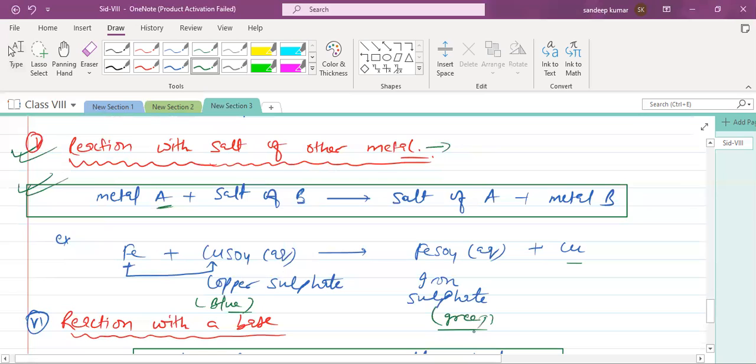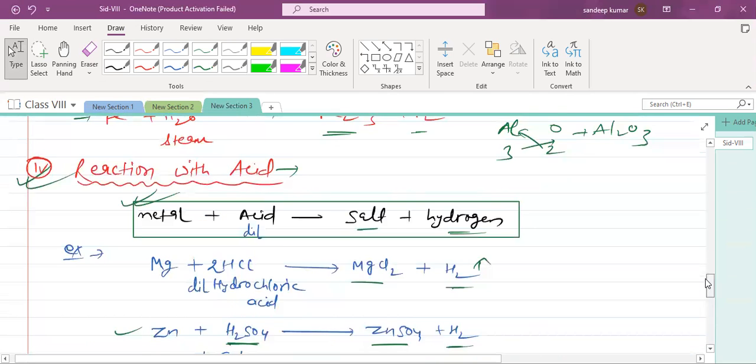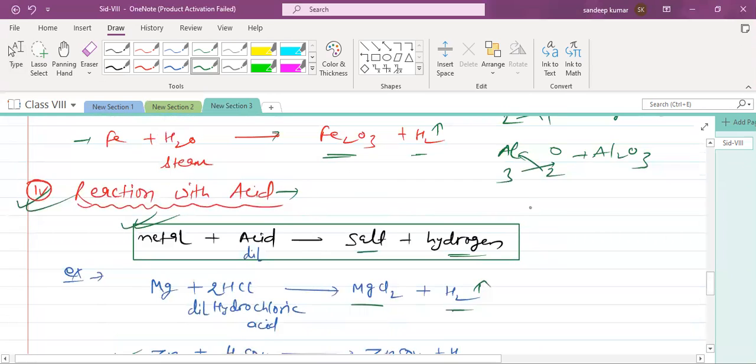So how will you come to know which one is more reactive, which one is less reactive? One reactivity series is there. Through that only we can see which one is more reactive, which one is less reactive. So here I am writing the reactivity series. Reactivity series is nothing but an arrangement of elements on the basis of their reactivity.